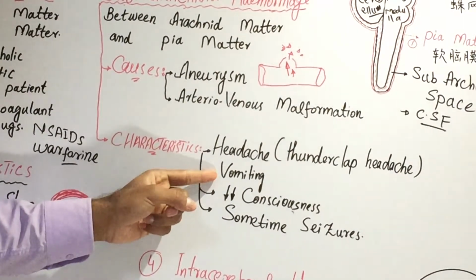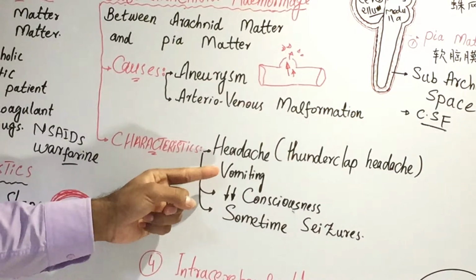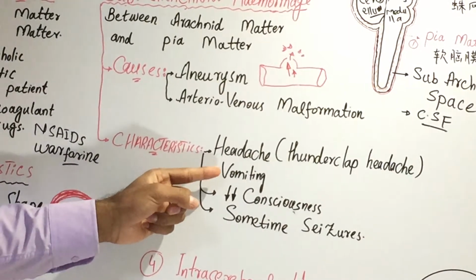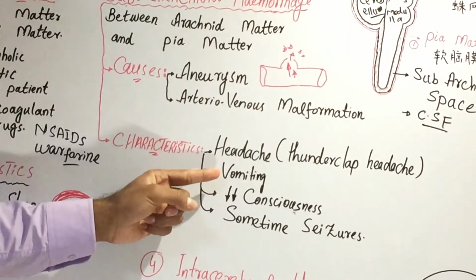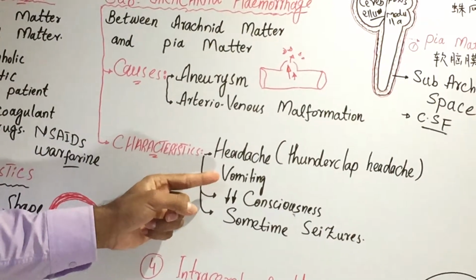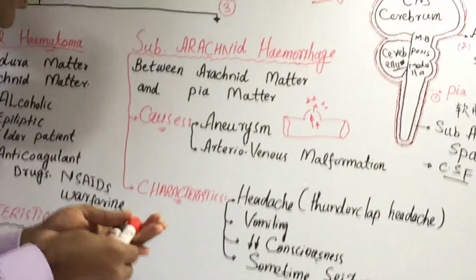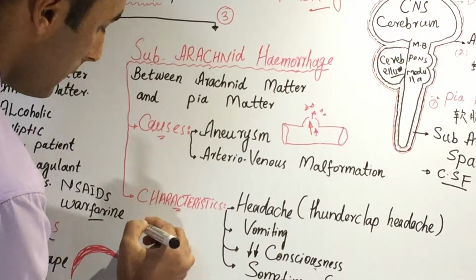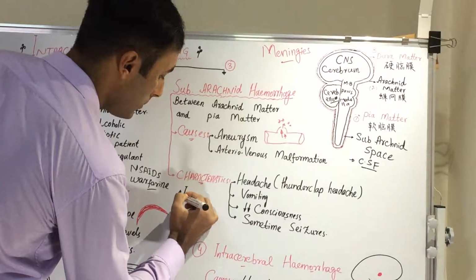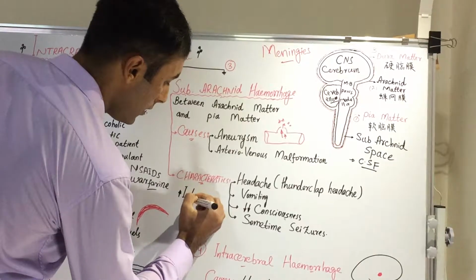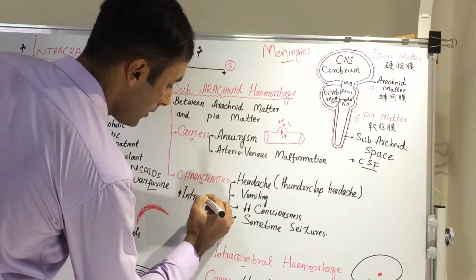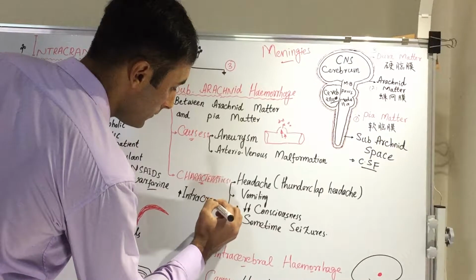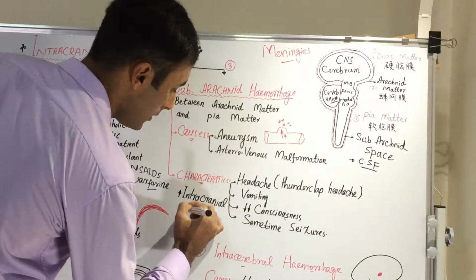Also, the patient may have vomiting. Why may the patient have vomiting? Because the pressure in the cranium increases.